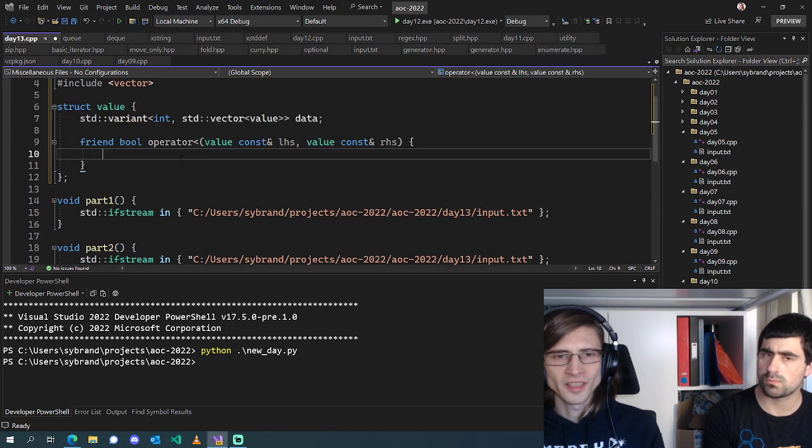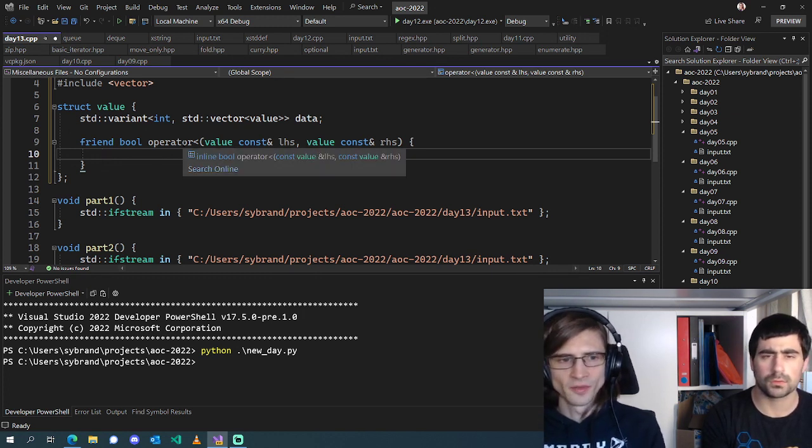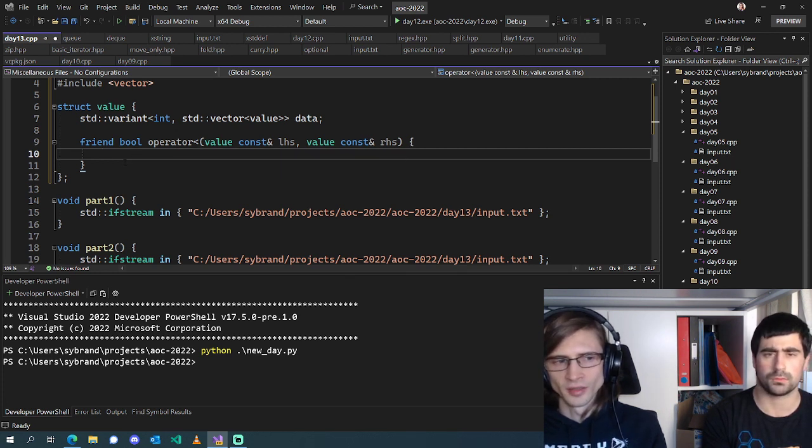I think we just need less than, right? Okay. This is our ordering function, and we just need to decide if left is less than right. So this is going to be the actual logic, and then we need to write a parser.